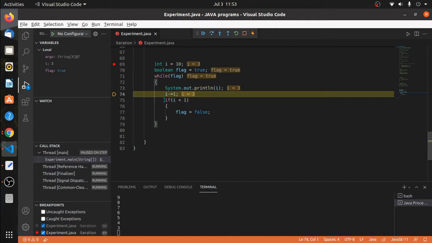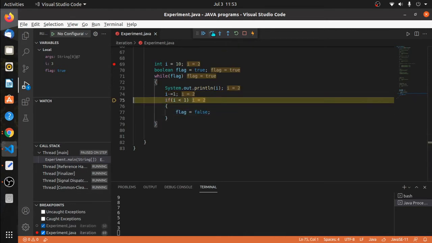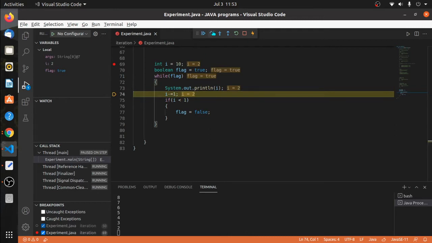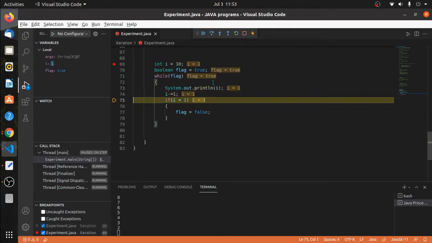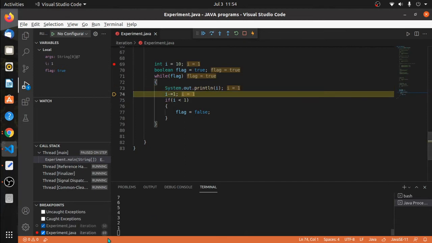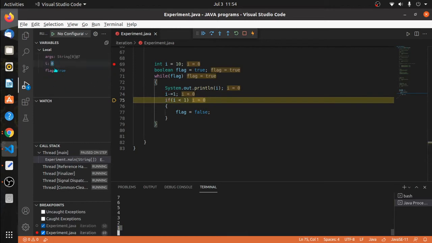You can notice that in all these iterations we do not execute the if condition, we do not execute the body of the if condition. So now I will be printed 2, value of I becomes 1, it's still fine, it's still not less than 1, again it will execute, flag always remains true. Now we will see what happens. So 1 gets printed out, I minus equal to 1, which means the value of I becomes 0 in the memory, correct? You can see the value of I becomes 0.